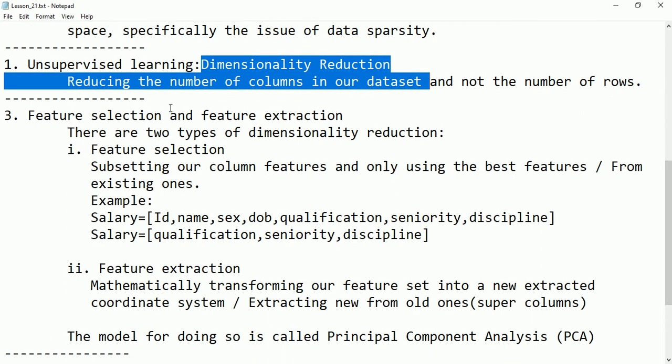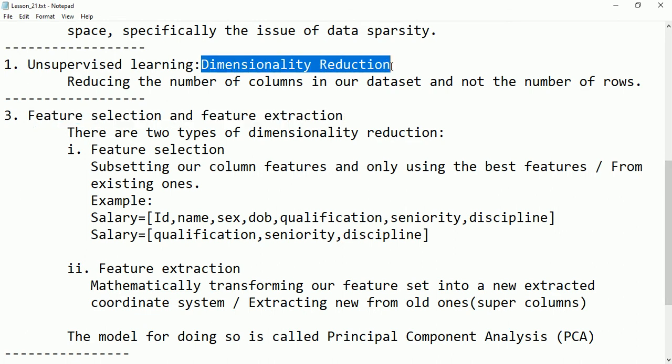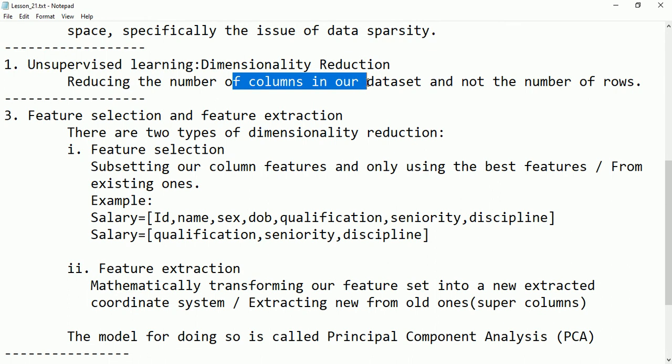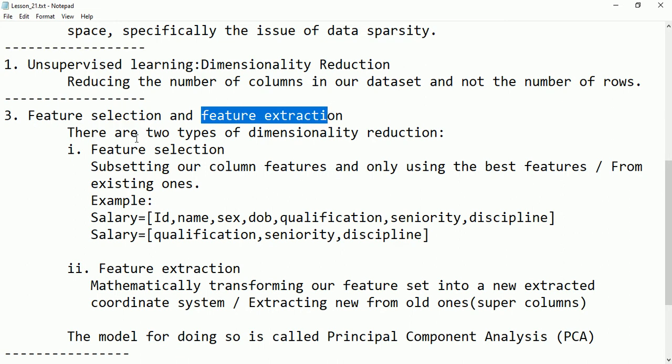Now we are going to talk about feature selection and feature extraction. These are the two topics under dimensionality reduction. So in dimensionality reduction we are reducing the number of columns, and here we have two types: feature selection and feature extraction. Now let's see what feature selection is.